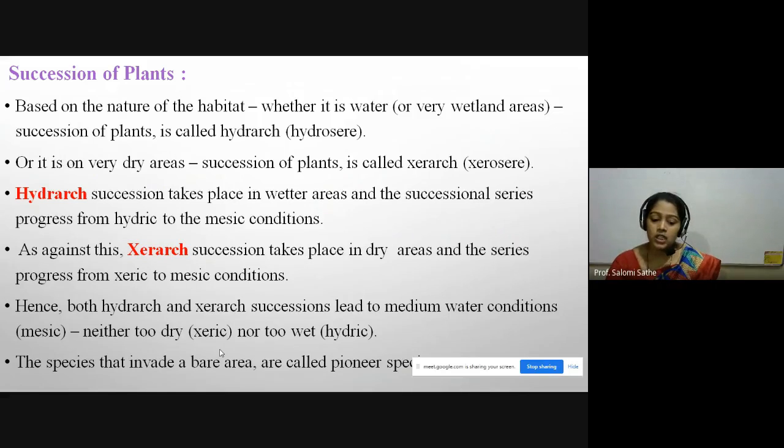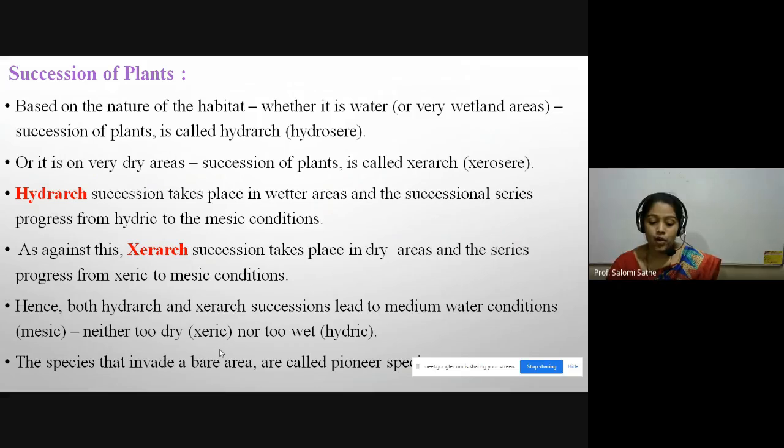Or it is on a very dry area, with absence of water. Succession of plant there is called xeric. Okay, xerosere. Hydrarch succession takes place in water area and the successional series progresses from hydric to the mesic condition. As against this, xeric succession takes place in dry area and the series progresses from xeric to mesic condition.